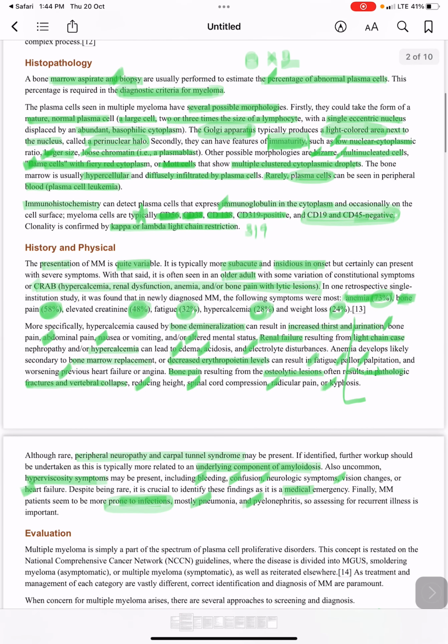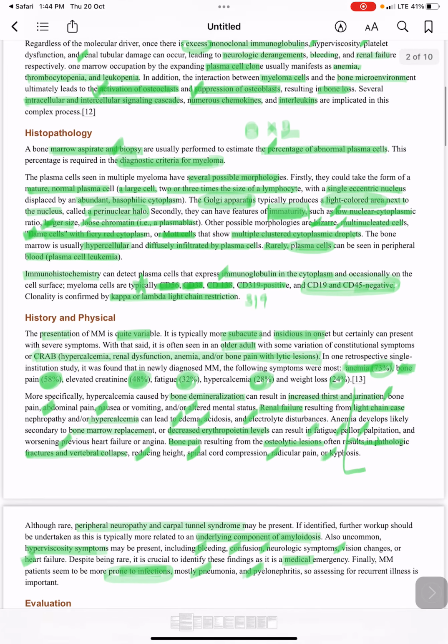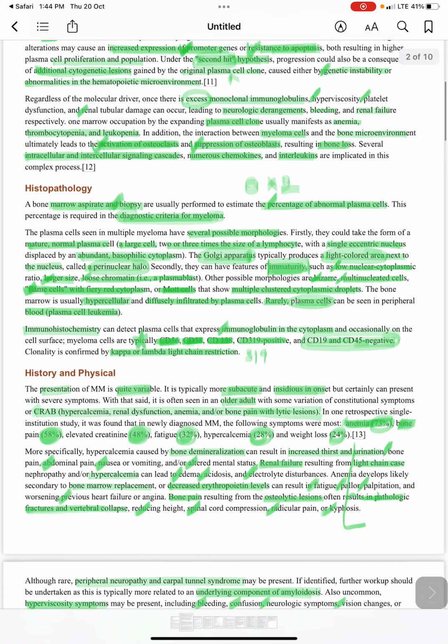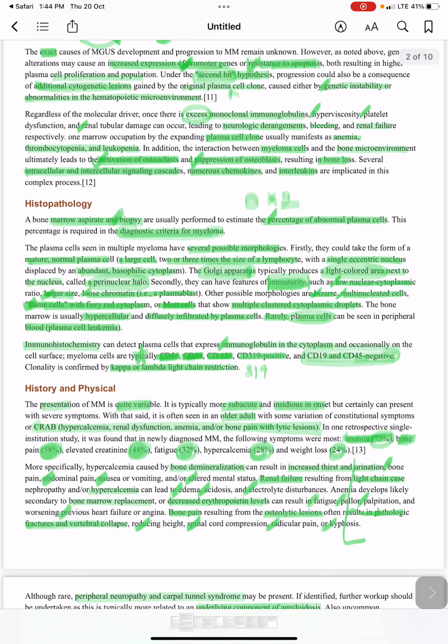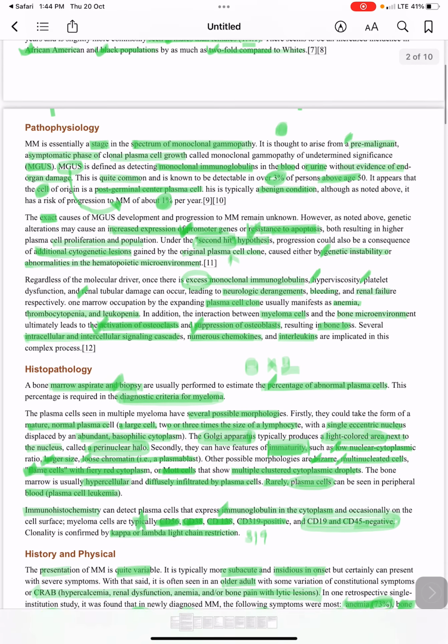Markers: CD38, CD138 positive, CD319, CD56 positive. CD19 and CD45 negative. Clonality shows kappa or lambda light chain restriction. There are several possible morphologies: a plasma cell 2 to 3 times the size of a lymphocyte, with an eccentric nucleus and abundant basophilic cytoplasm. Sometimes flame cells with fiery red cytoplasm will be seen.